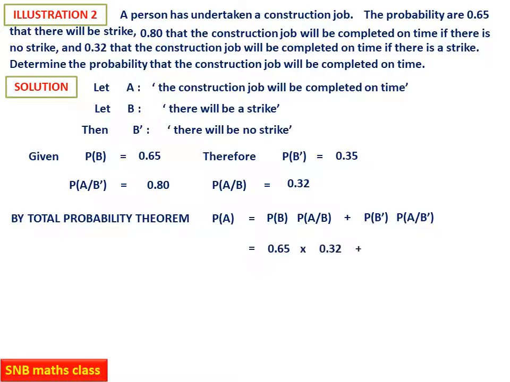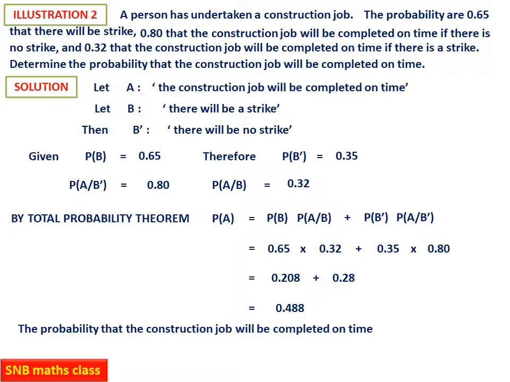So this is 0.65 into 0.32 plus 0.35 into 0.80. So simplify, 0.208 plus 0.28. So the final answer will be 0.488. So the probability that the construction job will be completed on time will be equal to 0.488. So this is the second example.